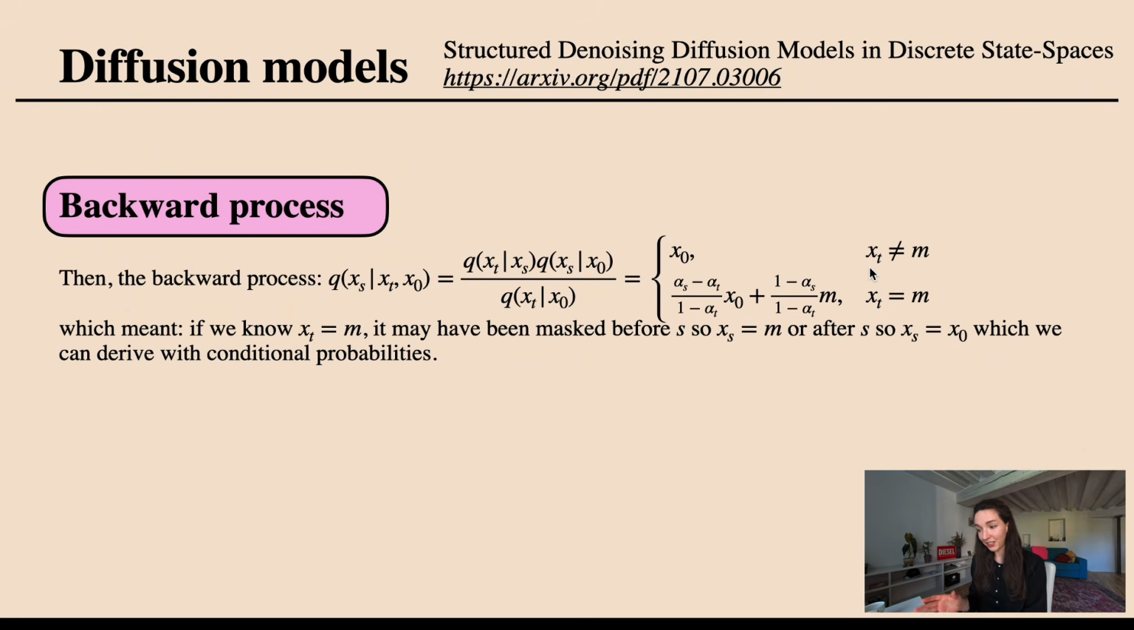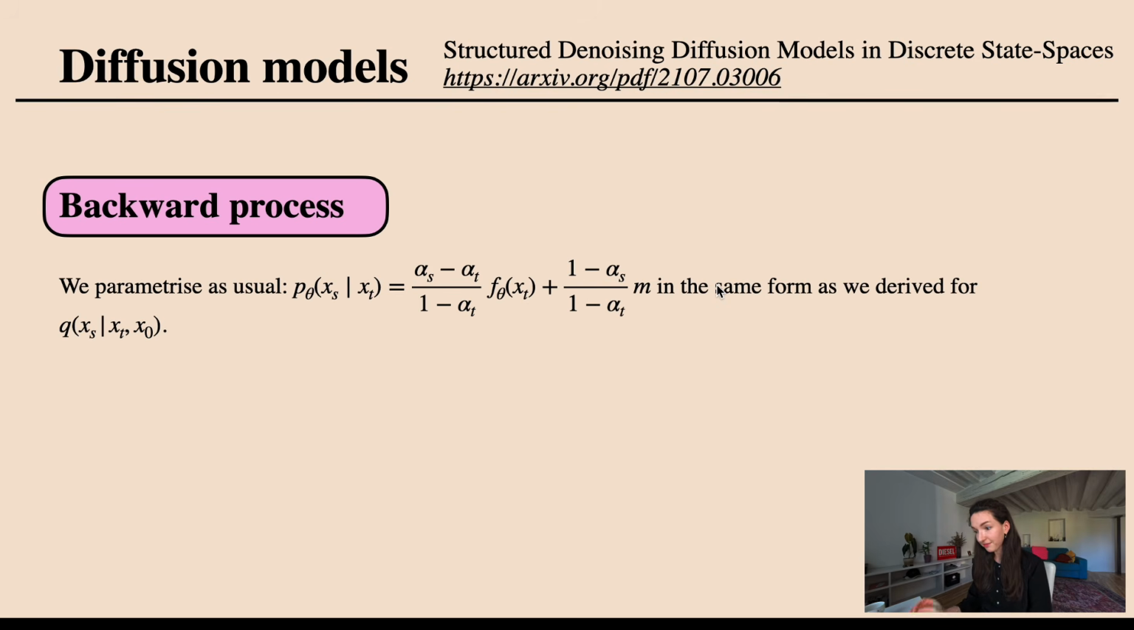That guy itself, we cannot get in closed form, so we additionally assume that we condition on x0, and then we can derive this expression which I'm showing you here, which essentially means that if we know that x at time t is already masked, that means that it either was masked before s, and in this case xs is also masked, or it was masked after s, and then xs is equal to x0, and this we can then derive with these conditional probabilities in the same logic that we derived the things before.